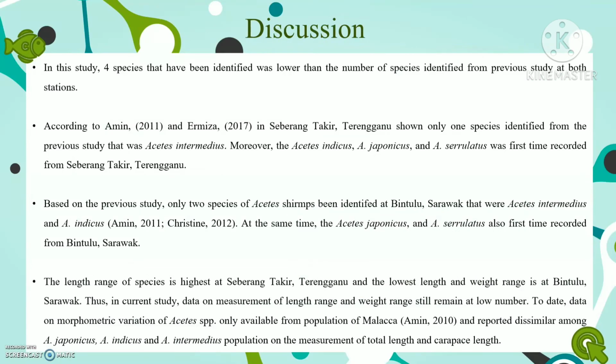Discussion: in this study, the 4 species identified was higher than the number of species identified from the previous study at both stations. In Seberang Takir, Terengganu, only 1 species was identified in the previous study, that was Sergestidae intermedius. Moreover, Sergestidae indicus, Sergestidae japonicus, and Sergestidae cerulatus were recorded for the first time from Seberang Takir, Terengganu. Based on the previous study, only 2 species of Sergestidae shrimp were identified at Bintulu, Sarawak, that were Sergestidae intermedius and Sergestidae indicus. At the same time, Sergestidae japonicus and Sergestidae cerulatus were also recorded for the first time from Bintulu, Sarawak.